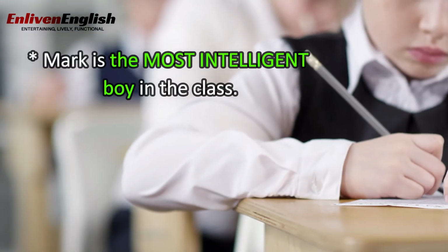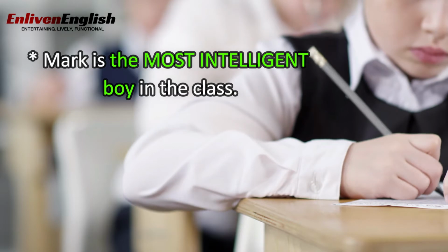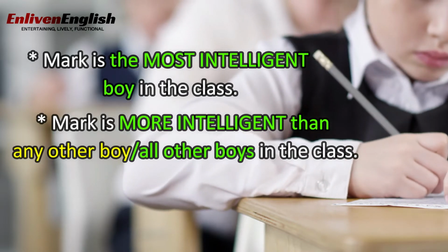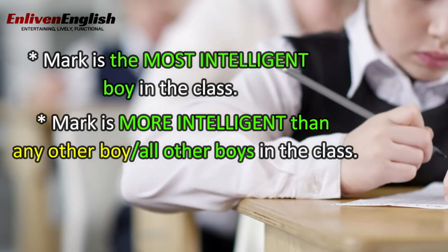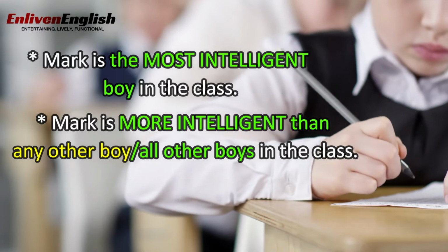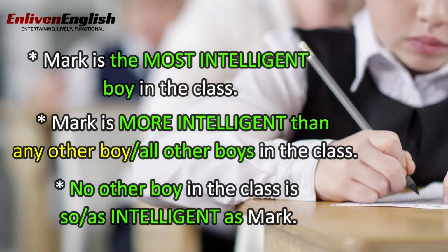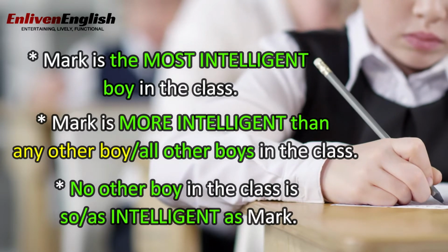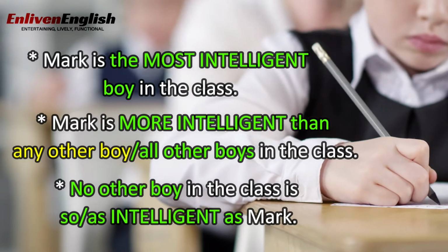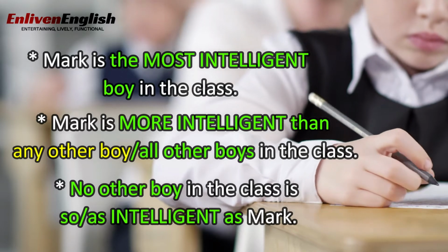Mark is the most intelligent boy in the class. Mark is more intelligent than any other boy in the class. Or Mark is more intelligent than all other boys in the class. No other boy in the class is so or as intelligent as Mark. The sentence patterns are not difficult to understand.